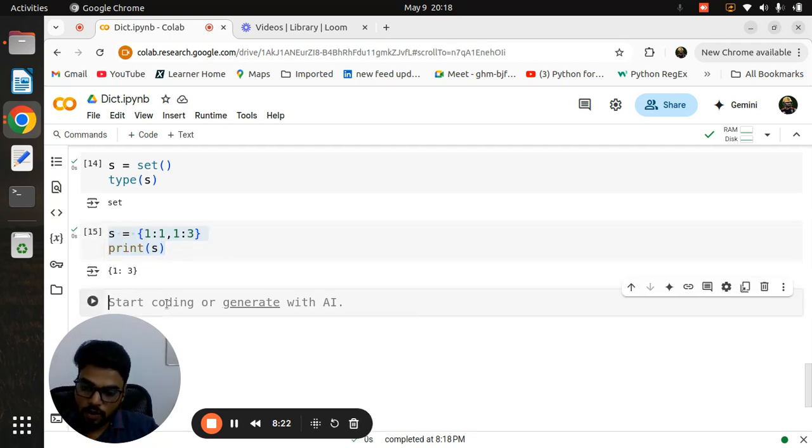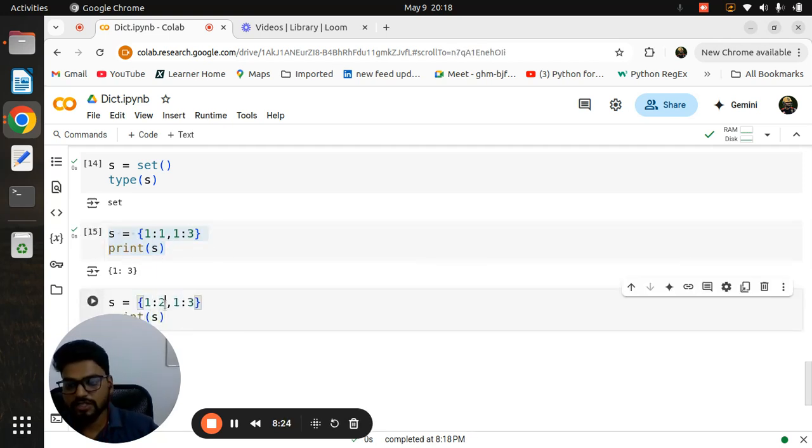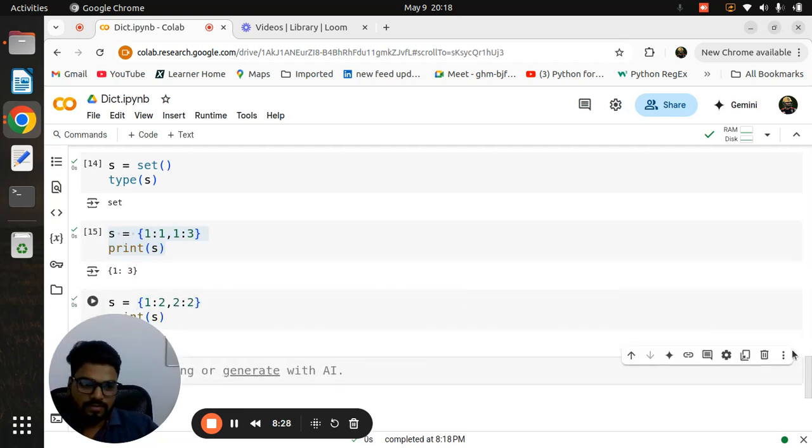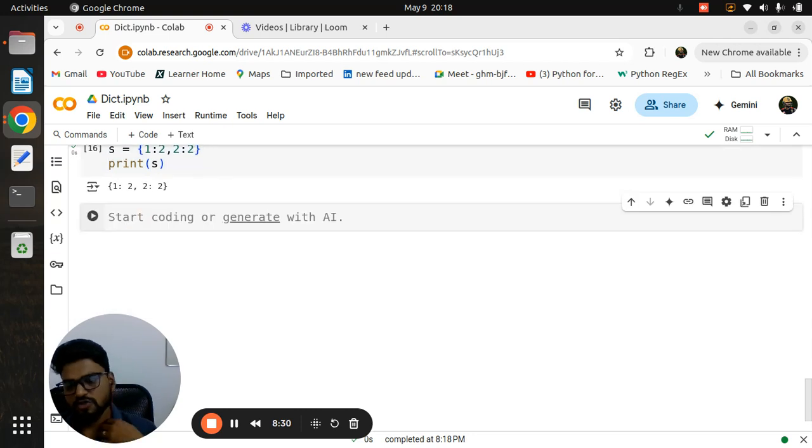But what about values? Definitely you can use duplicate values. Don't worry about that. So duplicate values are definitely acceptable, but duplicate keys are not acceptable. It's not like it will give an error. No, at the time of creating, if you mention it that way, only the latest one will be considered. The old one is automatically erased. So this is related to all the data structures.